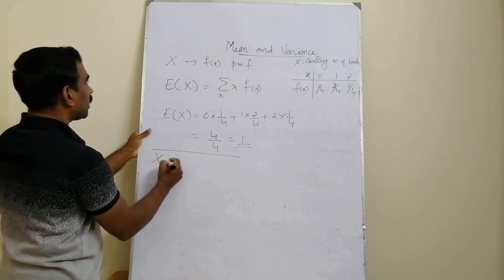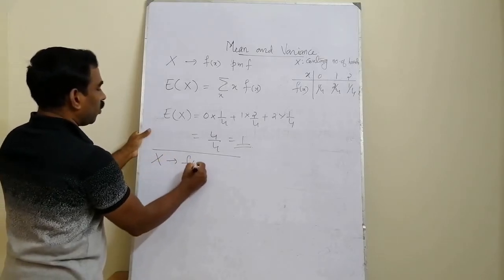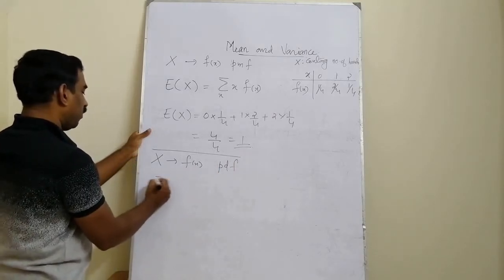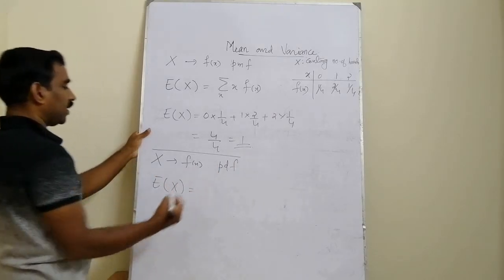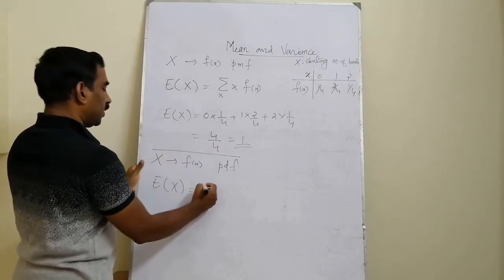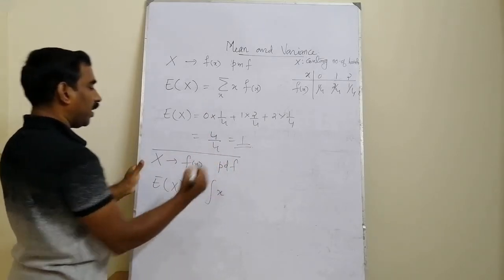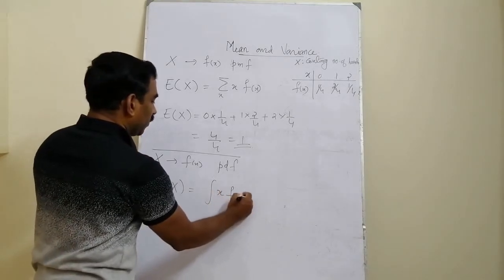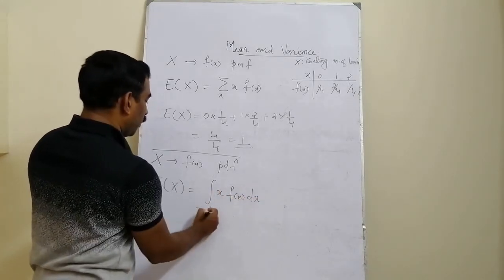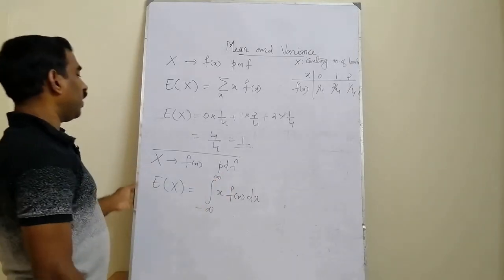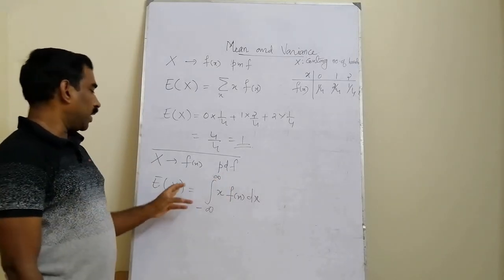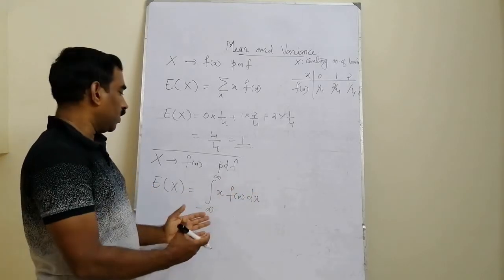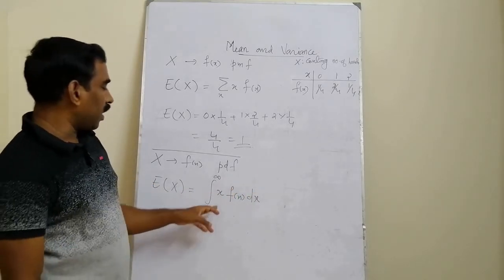Now for a continuous type random variable with the probability density function, we can define expected value of x as, instead of that summation, we are integrating every value of x with its corresponding densities, integral x fx dx, and integrating from the theoretical possible values of the random variable, because a continuous random variable takes values in certain intervals on the number line.